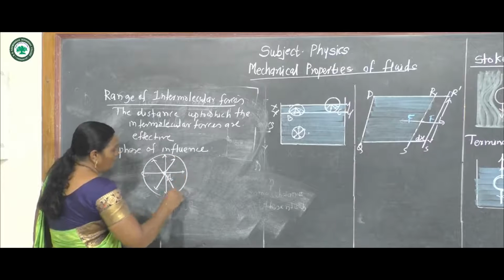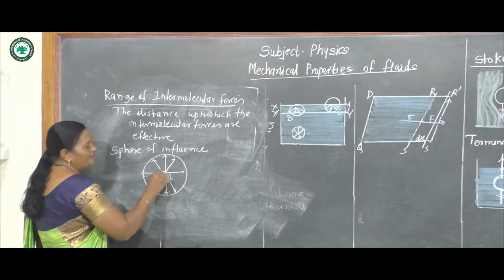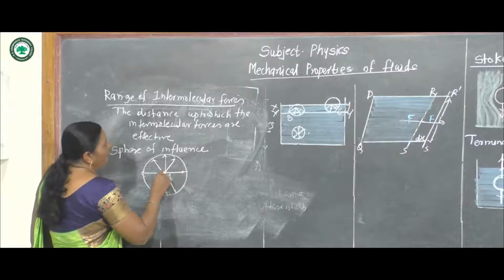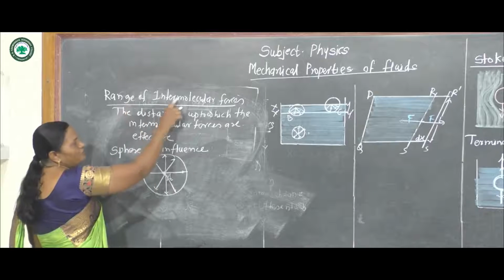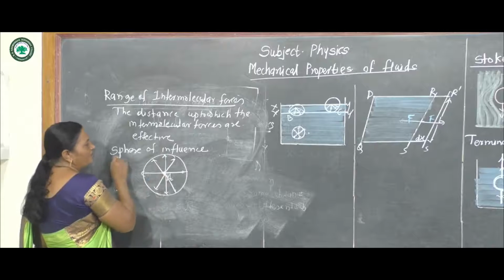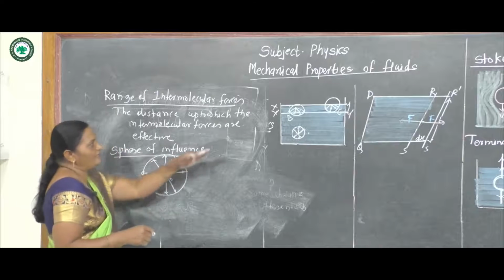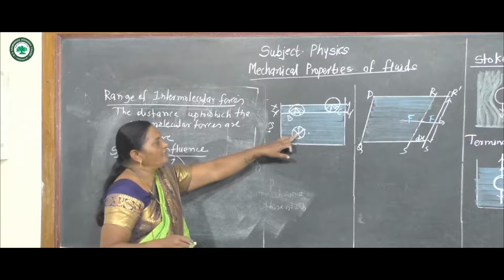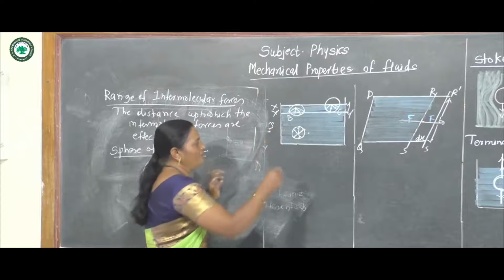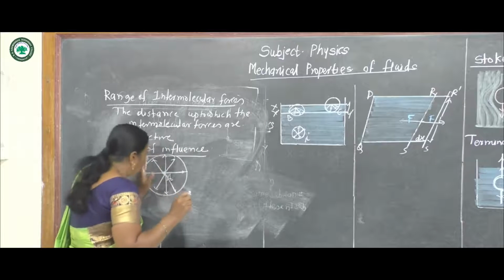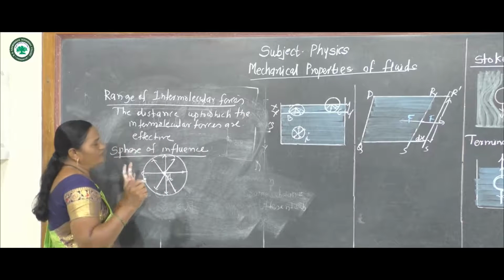See, the molecule is at the center and this distance equals the radius, and this radius equals the range of intermolecular forces. It is called the sphere of influence.